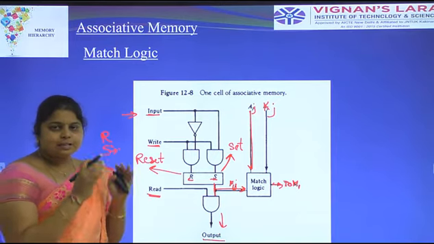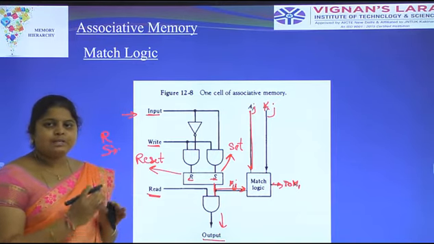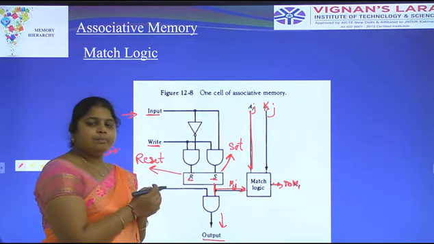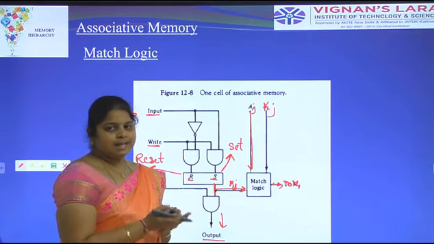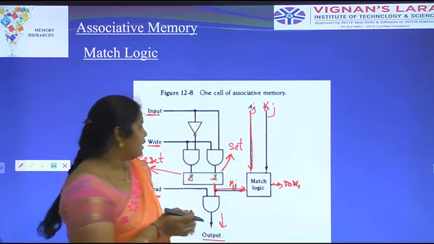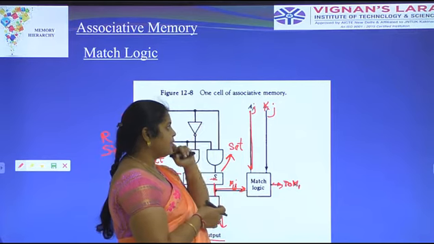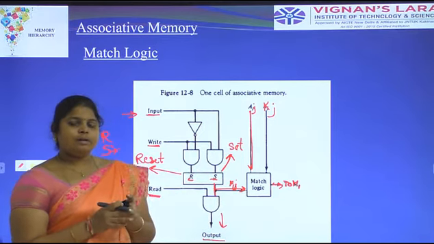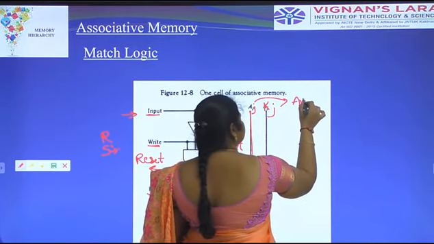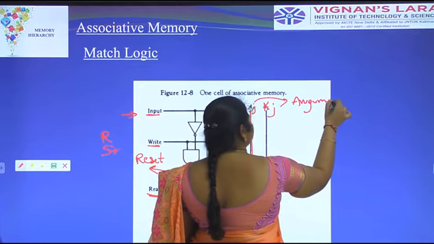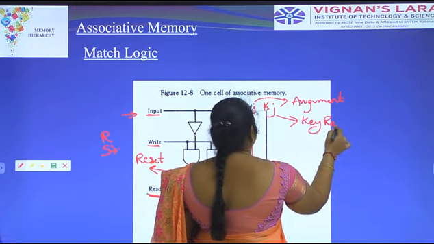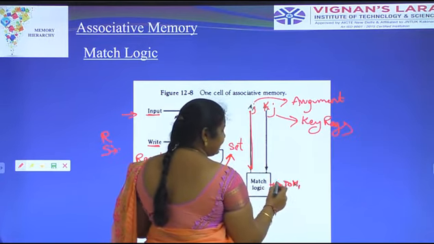Individually we see the associative memory consisting of cells row wise and column wise. Whether the information matches, the match is 1, and if it does not match, it is 0. The match logic is getting the information from Aj and Kj. Aj means argument register, Kj means key register. The output will be enabled here, T0 Mi.